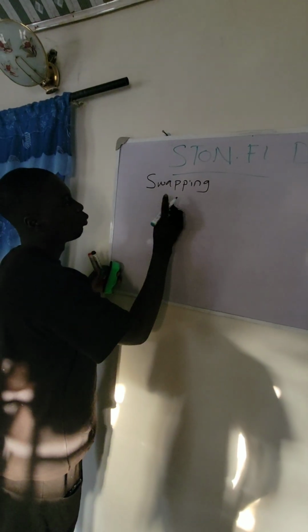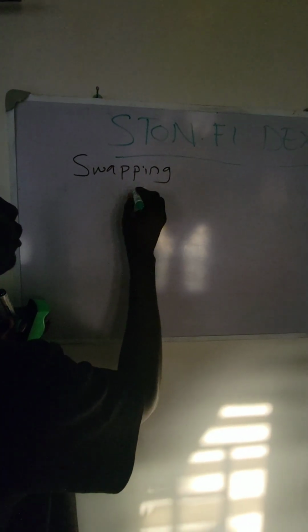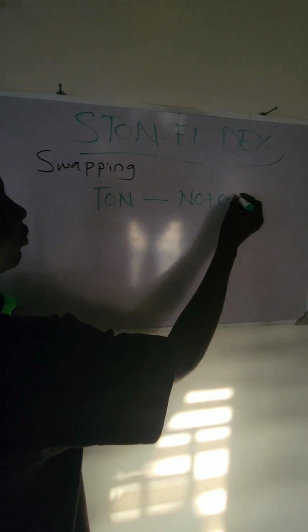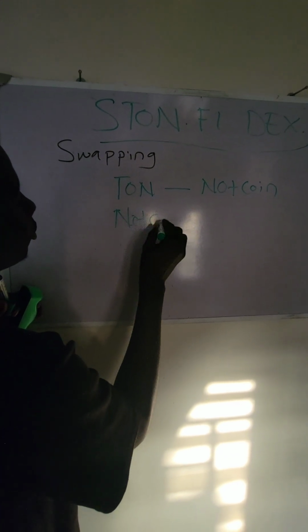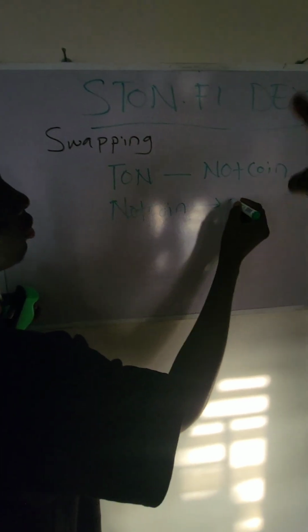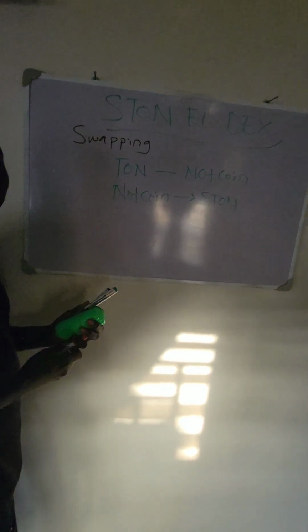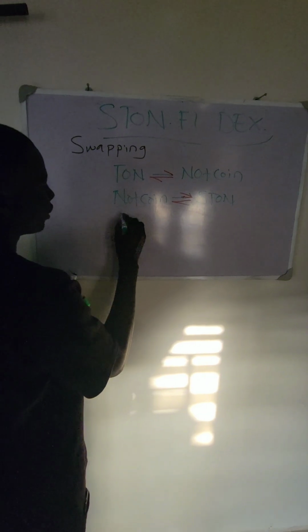Now I will show you some examples of tokens that you can swap on the STON.FI DEX. You can swap your TON to Notcoin. You can swap your Notcoin to STON. And the key thing here is that when you are swapping, it's not a one-way thing. You can swap from this to this and then this to this. So it's vice versa. And one thing that is very important is the transaction fee.